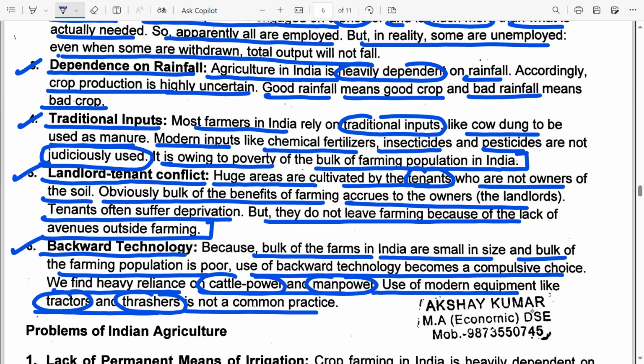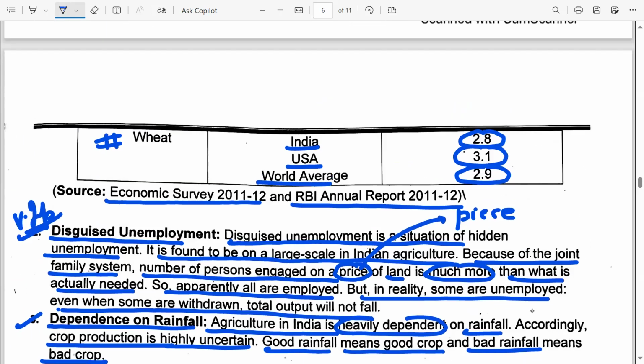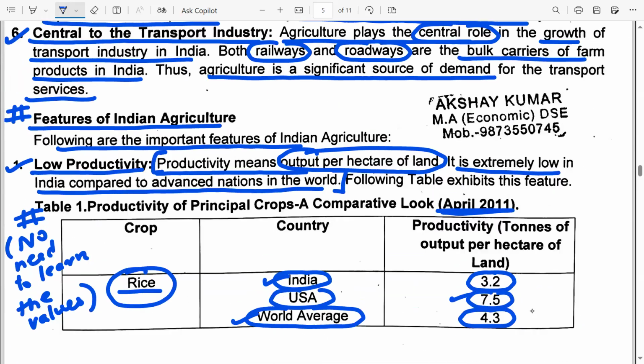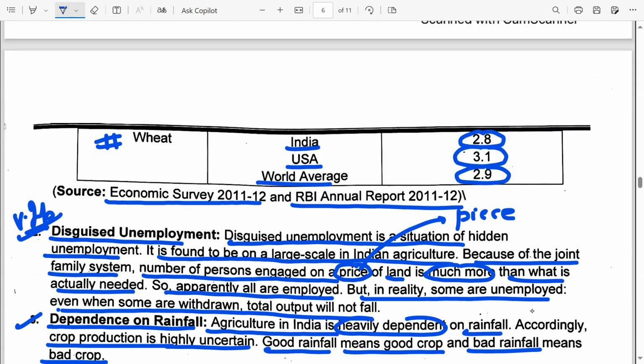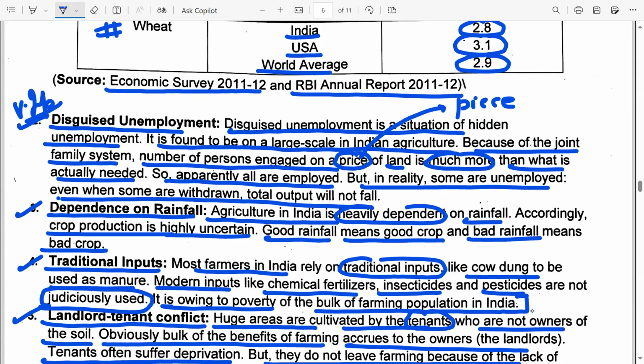Okay. So these are the points which sum up the features of Indian agriculture. Low productivity in rice and wheat, where the productivity was much lower in rice compared to wheat when you compare India with the world average and with a developed economy like the US. Disguised unemployment: more people working on a given piece of land in agriculture than what is required. Even if you remove some people from this land, agricultural output will not change. Dependence on rainfall: the agricultural sector heavily relies on rainfall. A good rainfall, a good monsoon would mean good crop production. A bad rainfall means bad crop production.